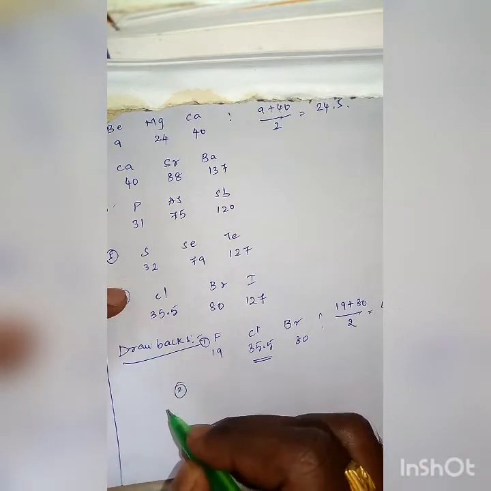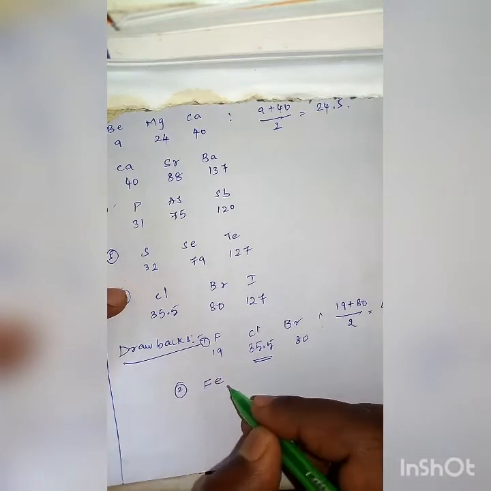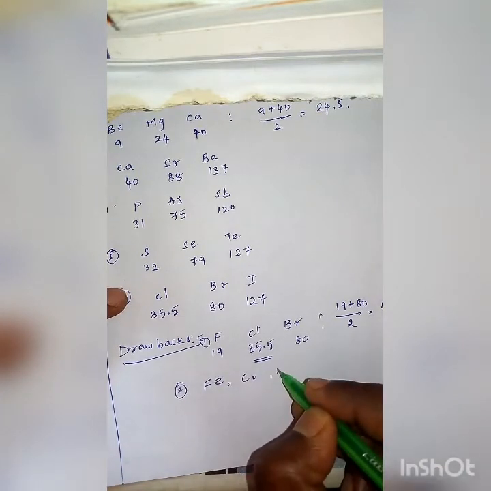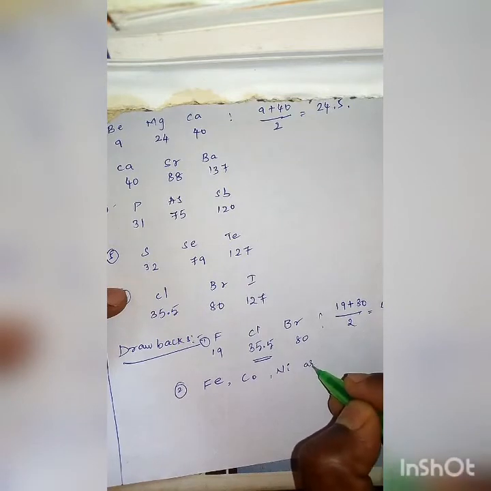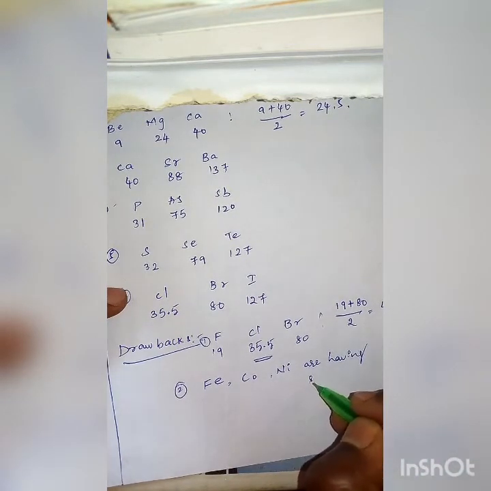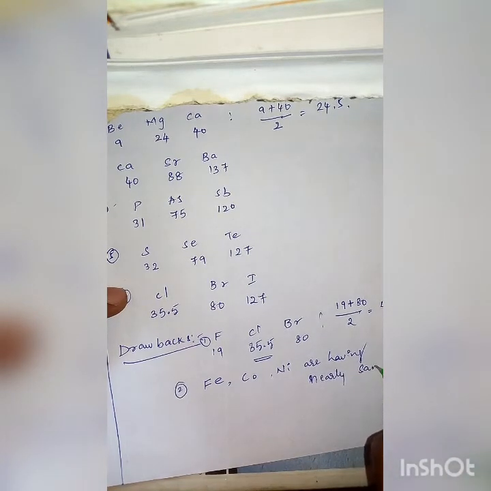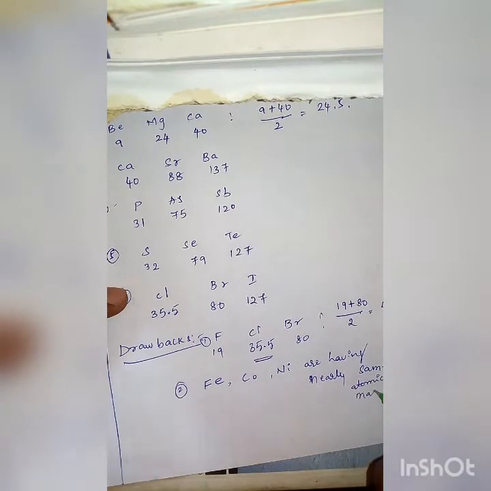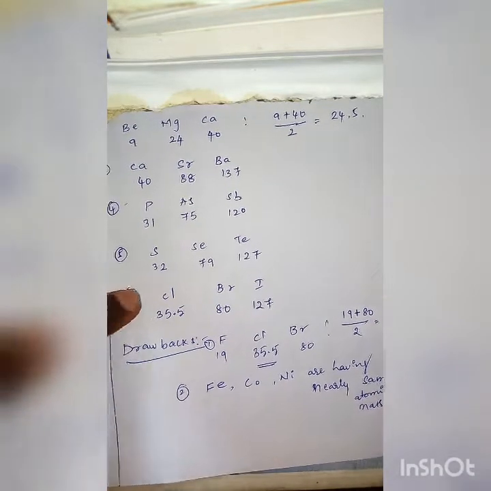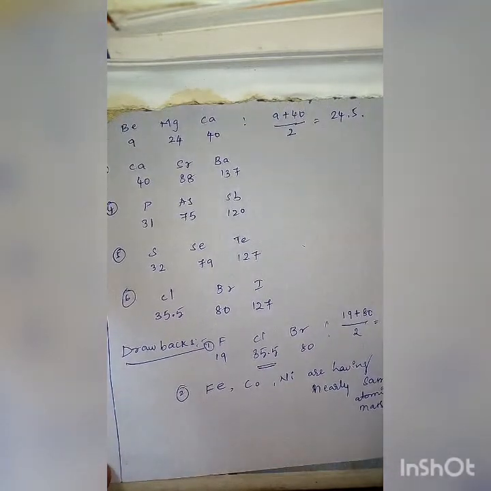And the second major failure is about iron, cobalt, nickel. These have nearly the same atomic masses, so this type of classification completely failed.